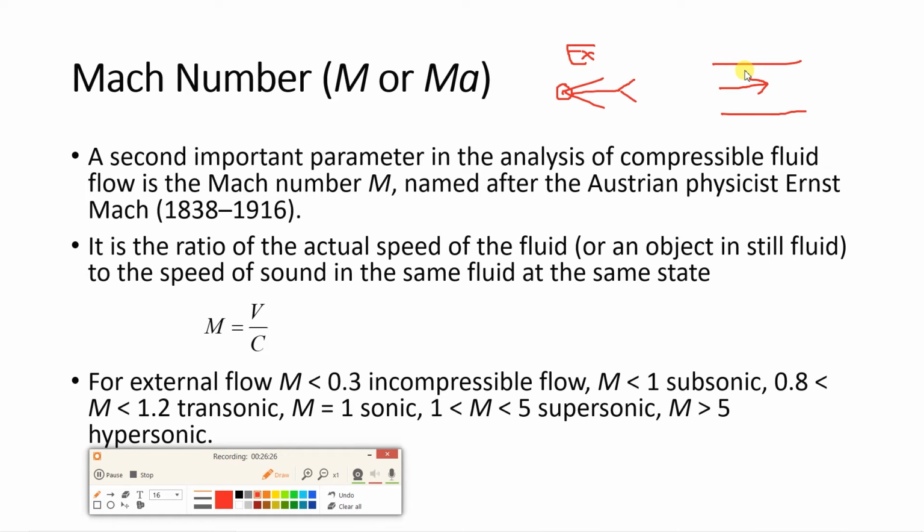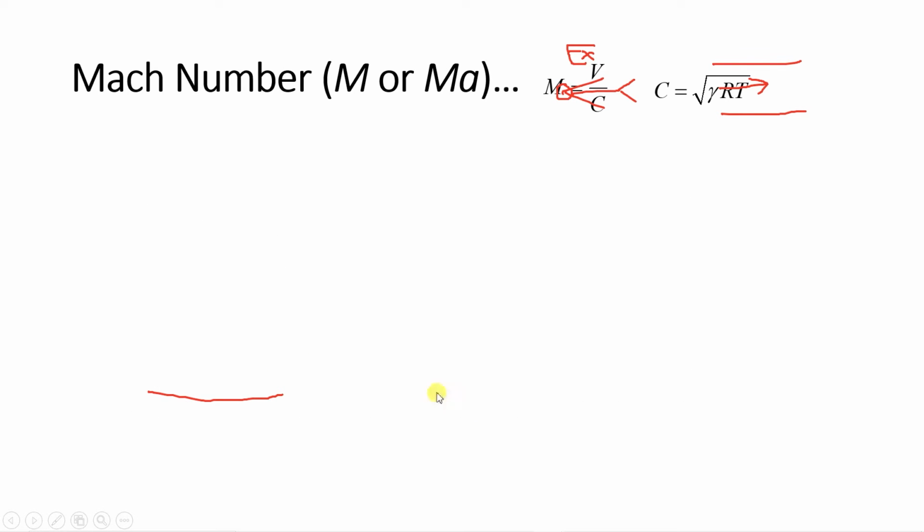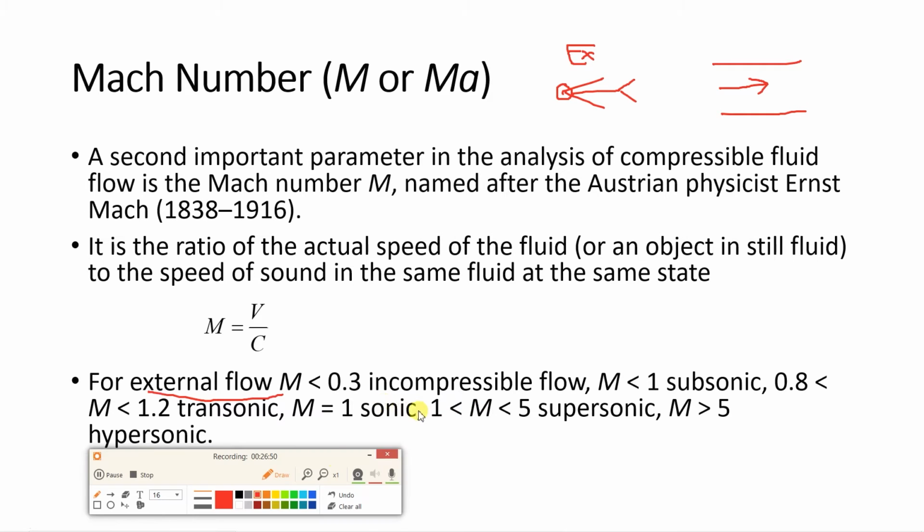So here, what is written? External flow means flow of fluid over a body. That is the meaning of external flow. So in the case of external flow, as we had already seen, if the Mach number is less than 0.3, the flow is incompressible flow. So in that case we don't have to consider anything about the compressibility part.